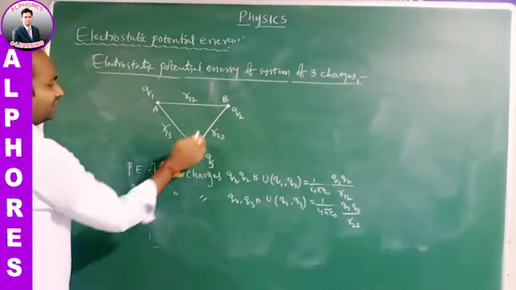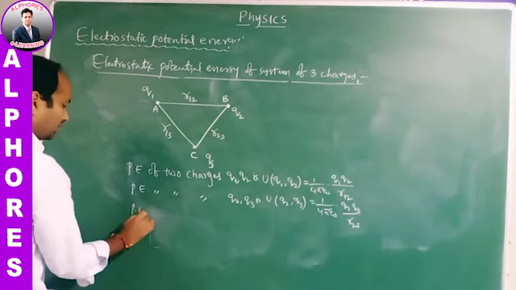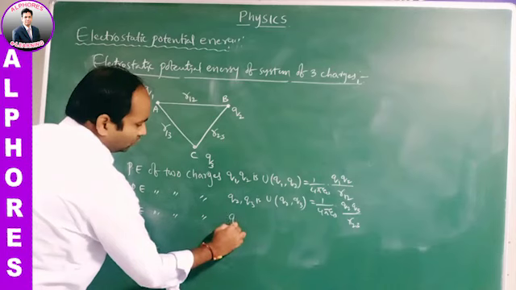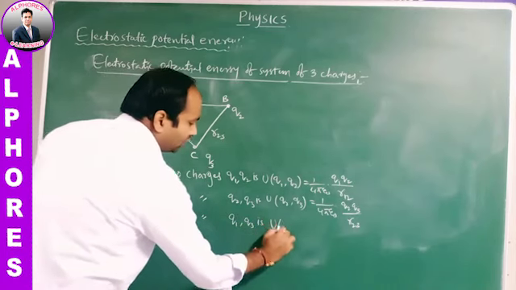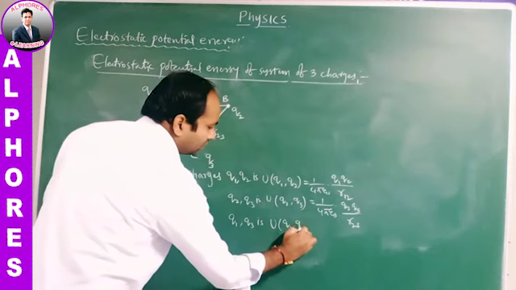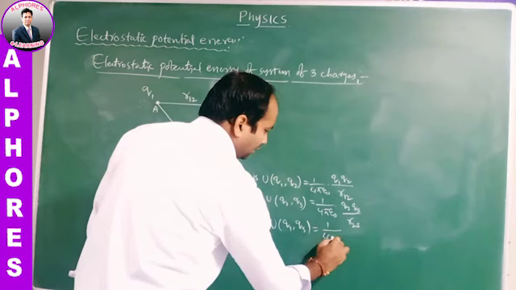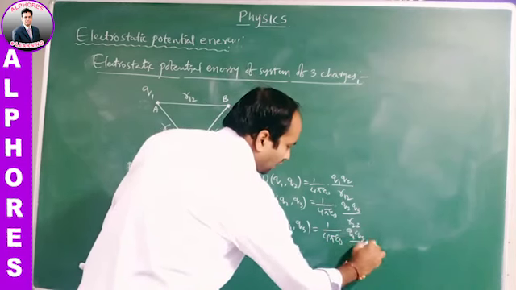In the same way, for these 2 charges the separation is R13. The potential energy of the 2 charges Q1, Q3 is U of Q1, Q3 equals 1 by 4 pi epsilon naught Q1 Q3 by R13.